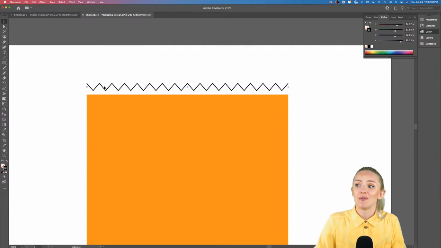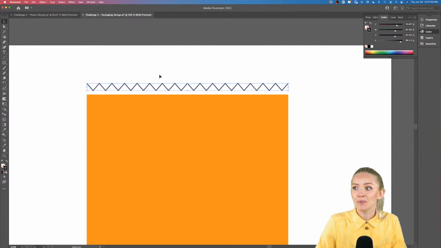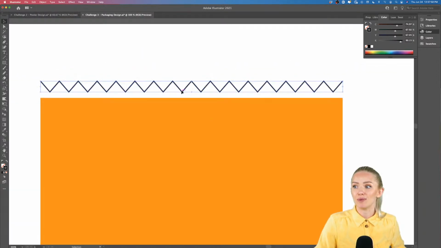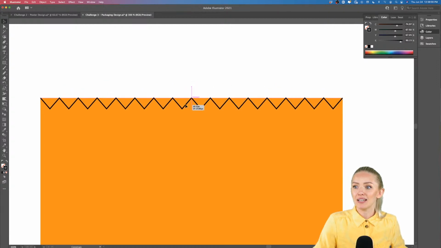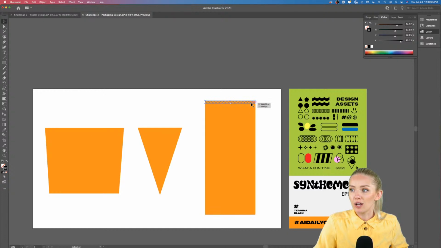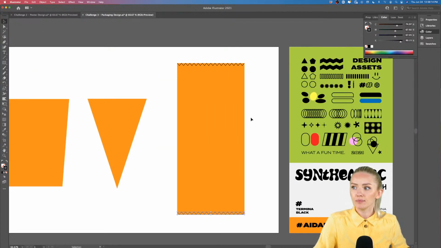Now what we want to do is expand it. So we're going into Object, Expand Appearance. Now we actually have the path that goes along the zigzag line, which is what we want. Okay, now we're going to place it on top of this. And we're going to make a copy for the bottom as well. Holding Option and Shift, we're going to drag it down just like that. And make sure that the zigzag is inside the rectangle, because now we're going to use the divide tool and we're going to cut those triangles into the rectangle.